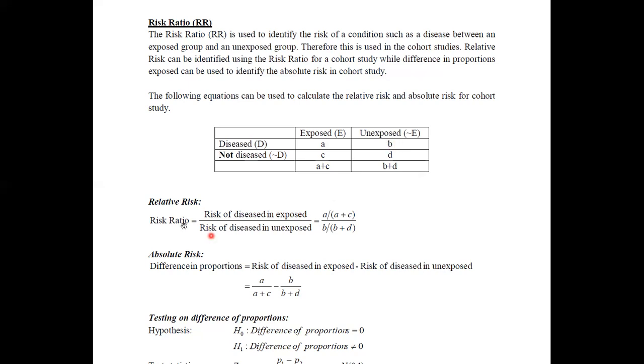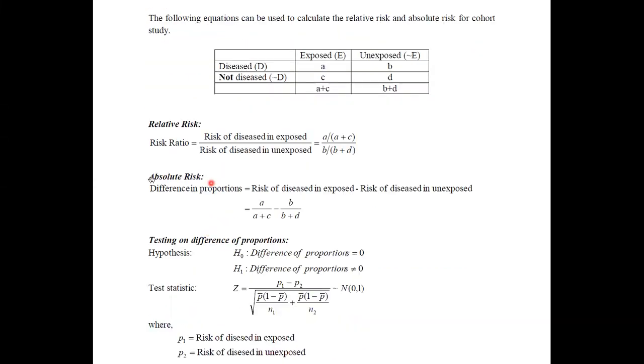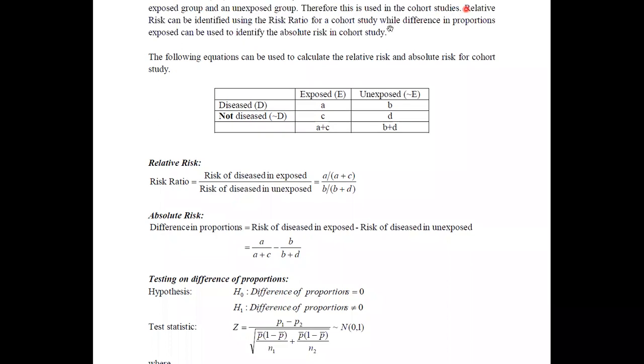Therefore, we can say that risk ratio can be obtained as A divided by A plus C, totally divided by B divided by B plus D. And then we will look at how to calculate this absolute risk. Actually, this absolute risk can be obtained by just taking the difference in proportion of exposed. Here, you can see that it is the difference of proportion of exposed.